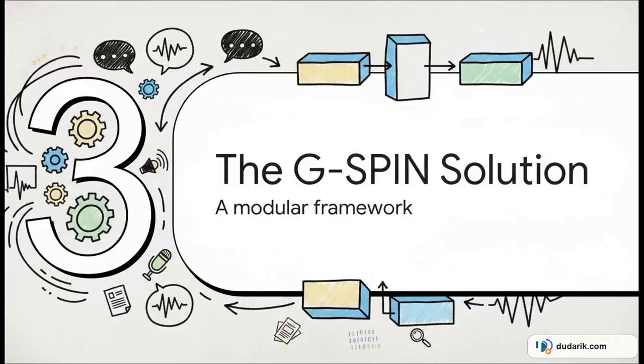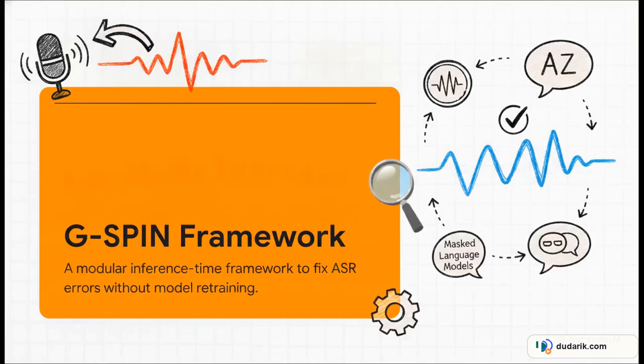So let's talk about the fix in section 3, the GSPIN solution. Enter GSPIN. This is a modular, inference-time framework that leverages graph neural networks, masked language models, and large language models to fix these really stubborn ASR errors. And the big takeaway for you here? It requires absolutely zero model retraining or fine-tuning. None. It functions entirely as a lightweight post-processing layer that you can just slide right into your existing speech-to-text workflows.